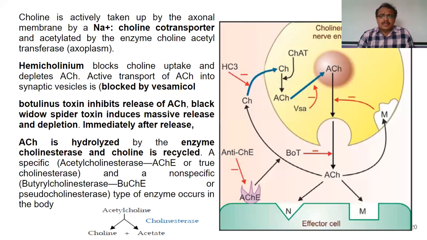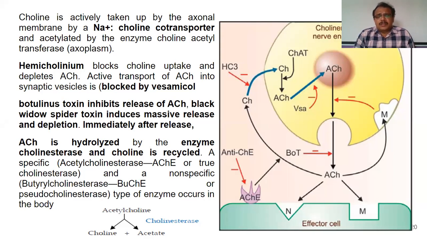We'll see this in this diagram. The acetylcholine synthesized in the cholinergic nerve ending is stored in the synaptic vesicles. We have studied transporters in membrane transport; transporters facilitate the movement of solutes across the membrane.